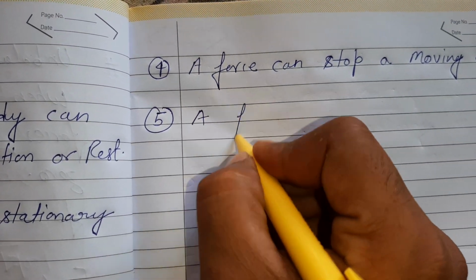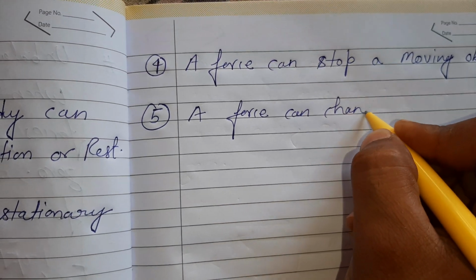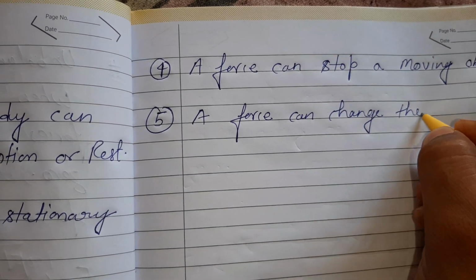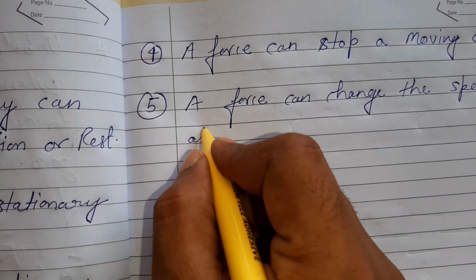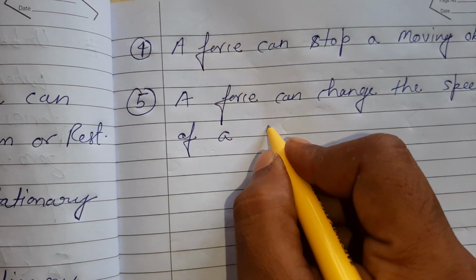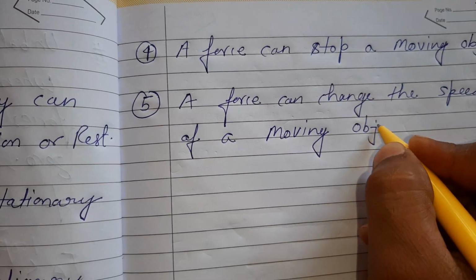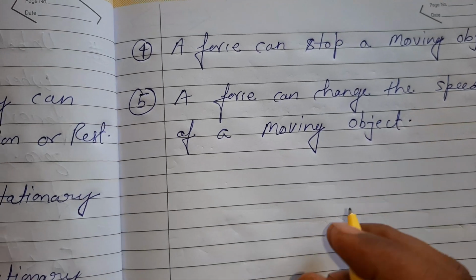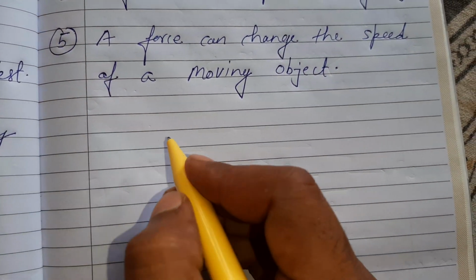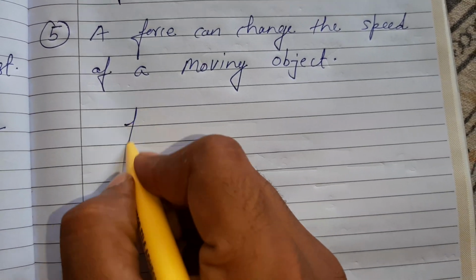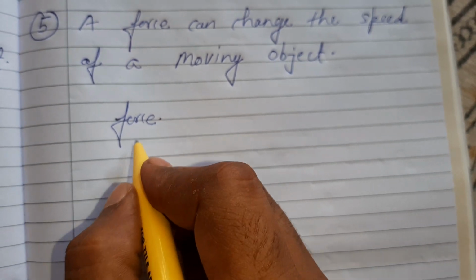And I will write the fifth effect of force. A force can change the speed of a moving object. Understood? So I will write here an example diagram. Force applied on this object.